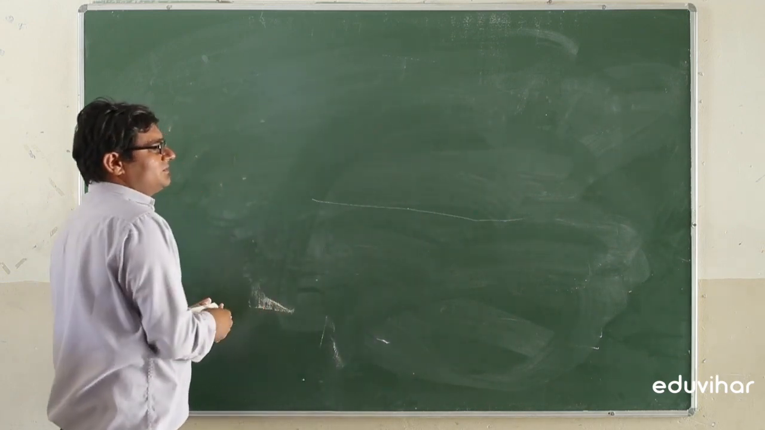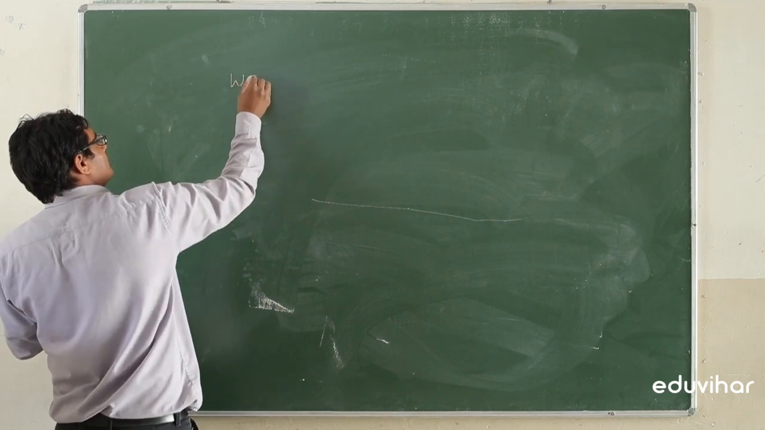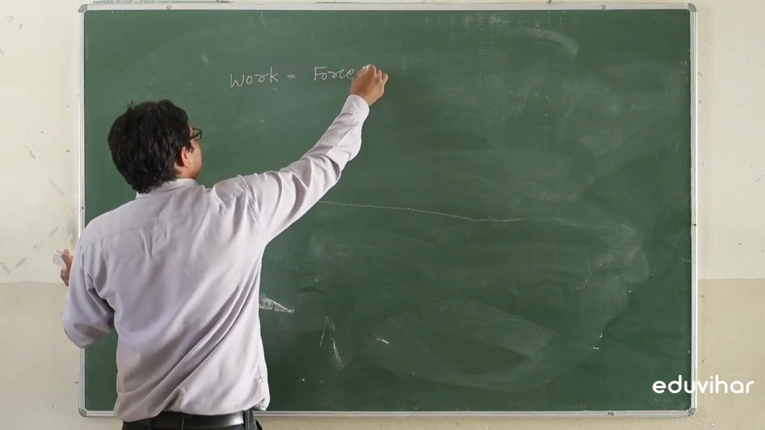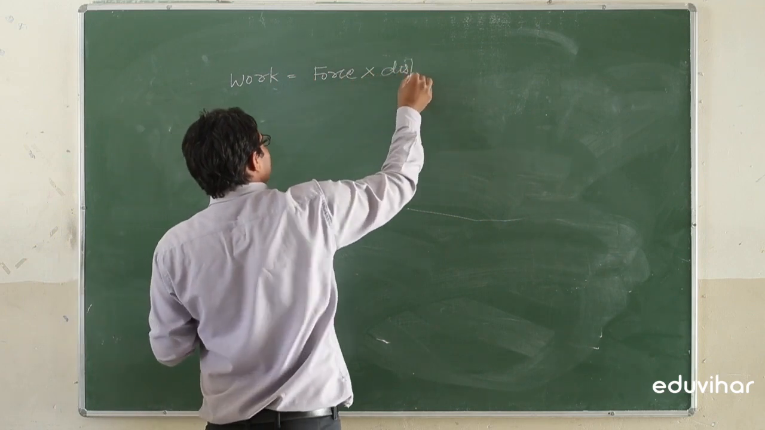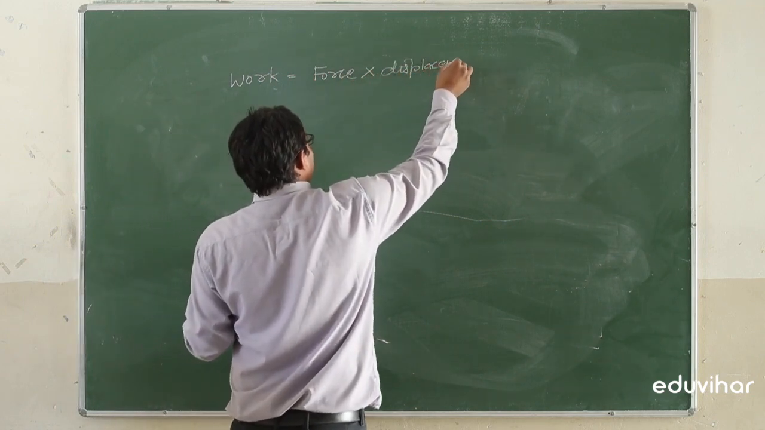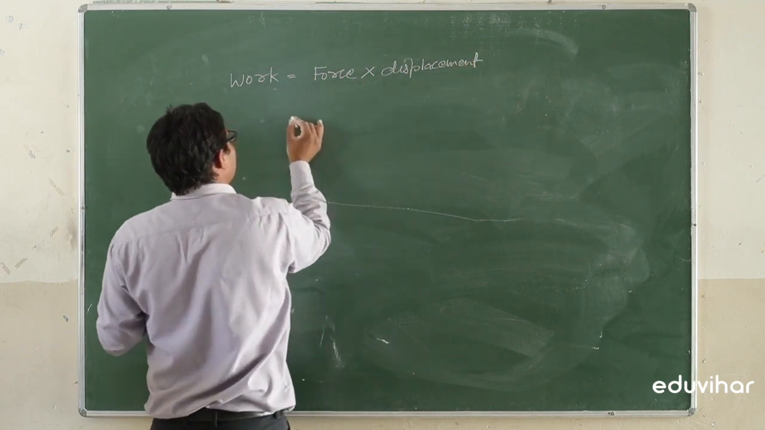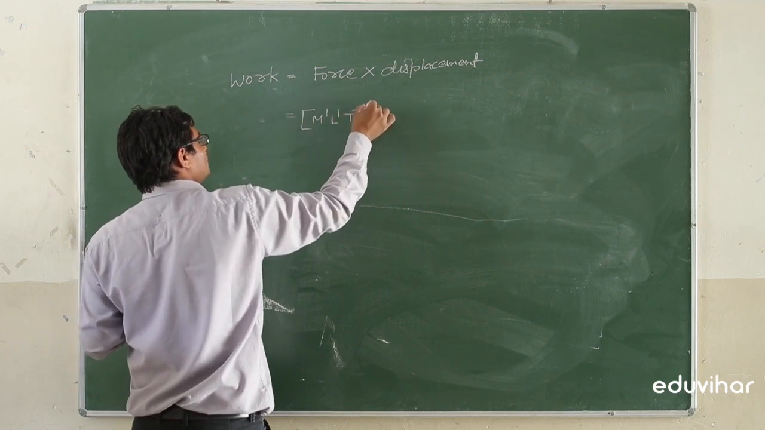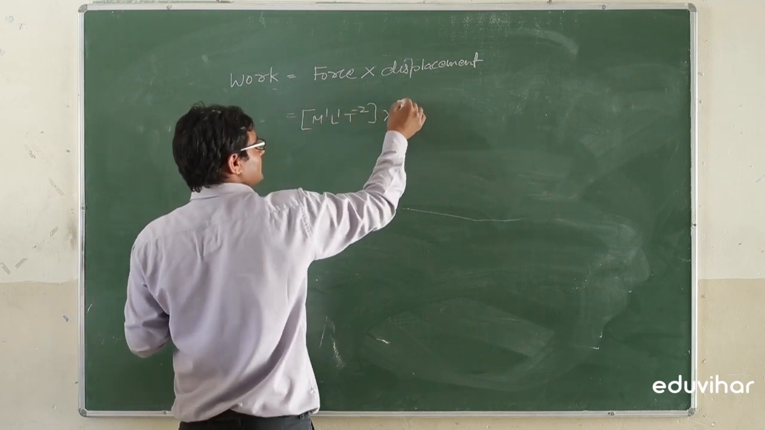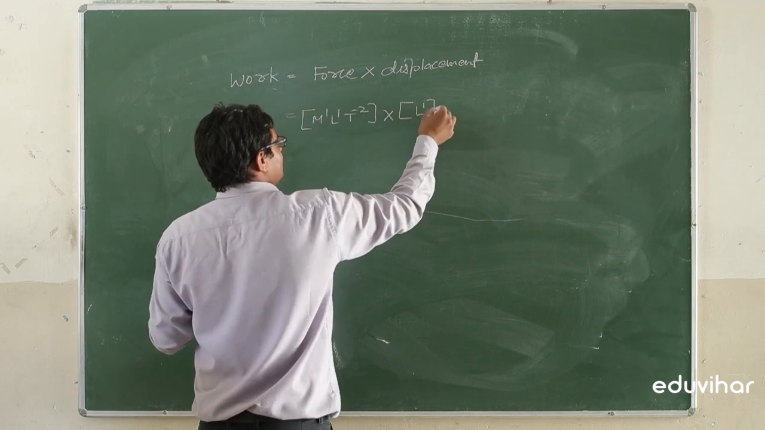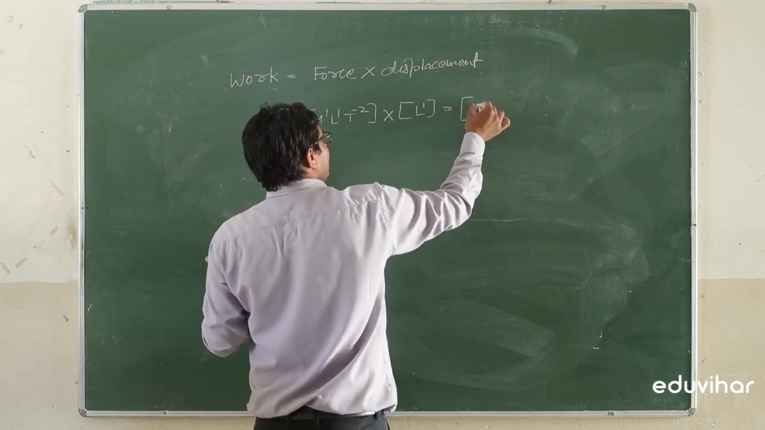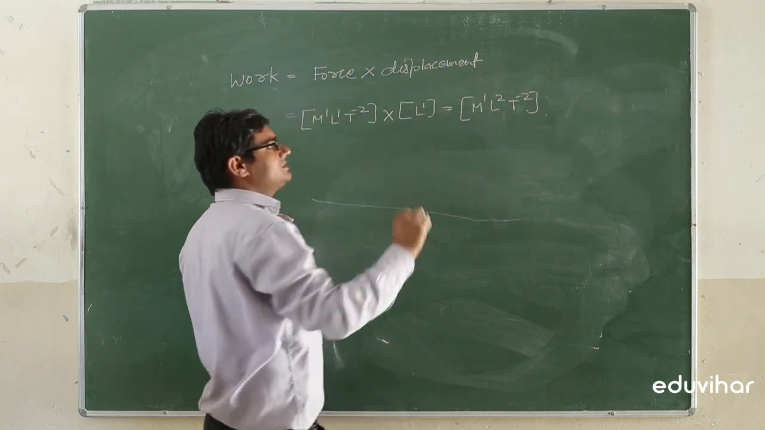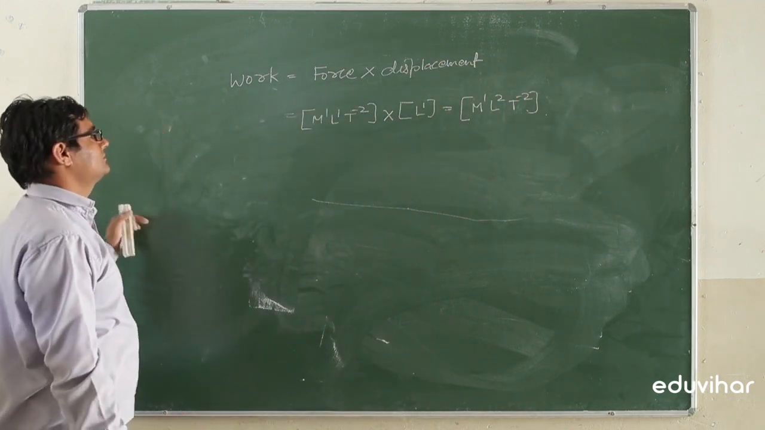Now we will find the dimensional formula for work. Work is the product of the force and displacement. Force has the formula M1 L1 T minus 2, and the dimension for the displacement is L1. So it can be written as M1 L2 T minus 2. This is the dimensional formula for the work.